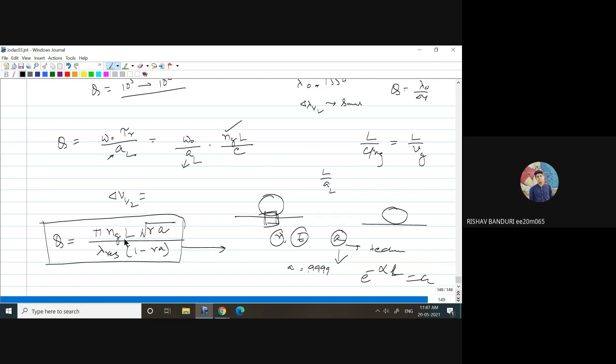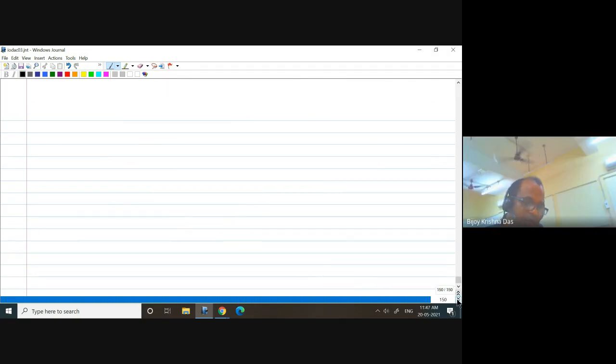Sir, as L increases, I think there should be a change in the coupling region. No, you see, I can design something like that. You just think about it. I think you are doing many projects. Some of you must be doing ring resonators also. I can have a ring resonator something like this.